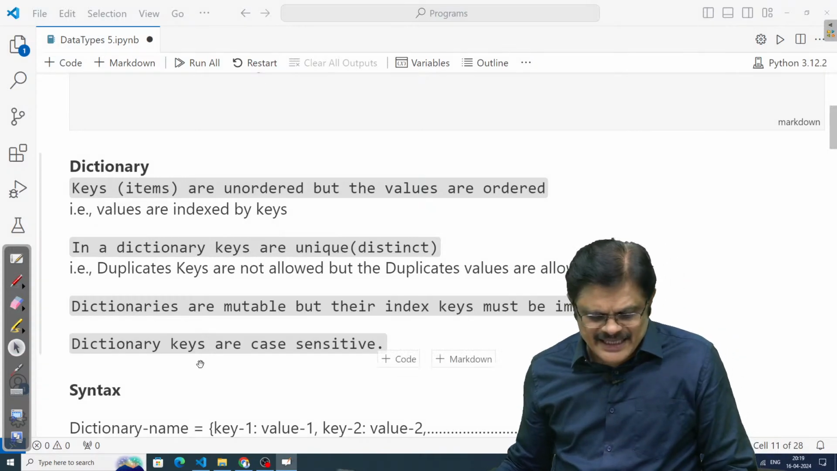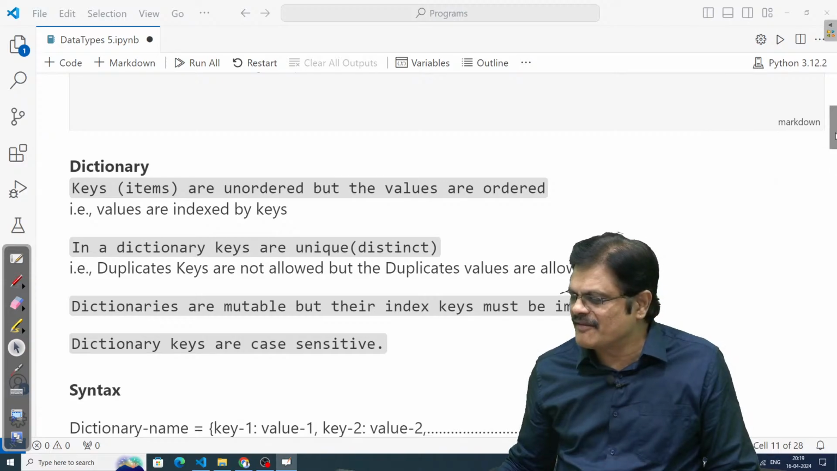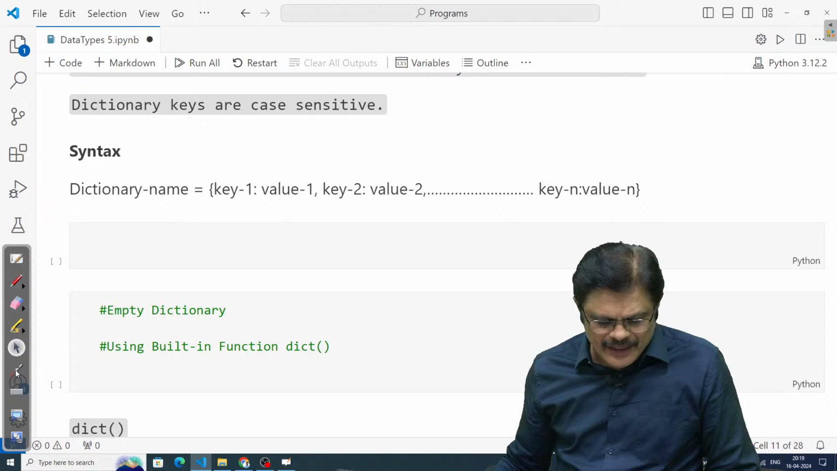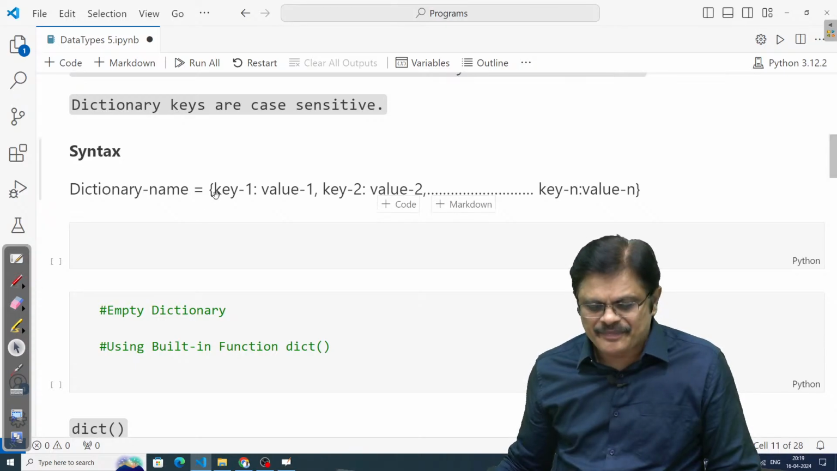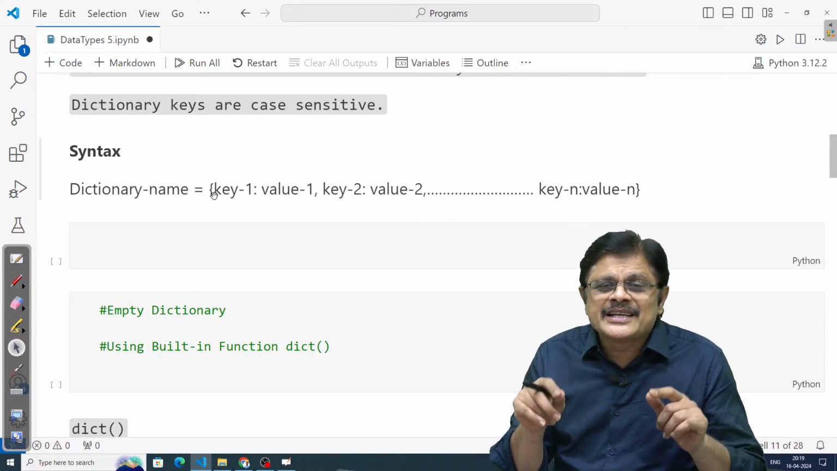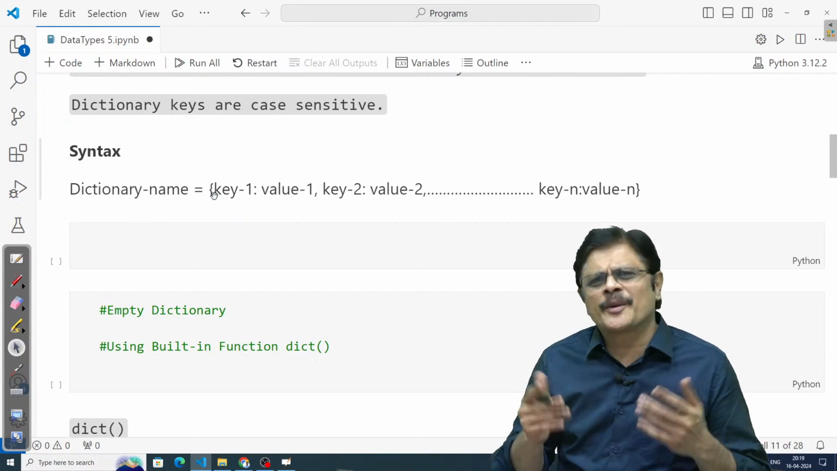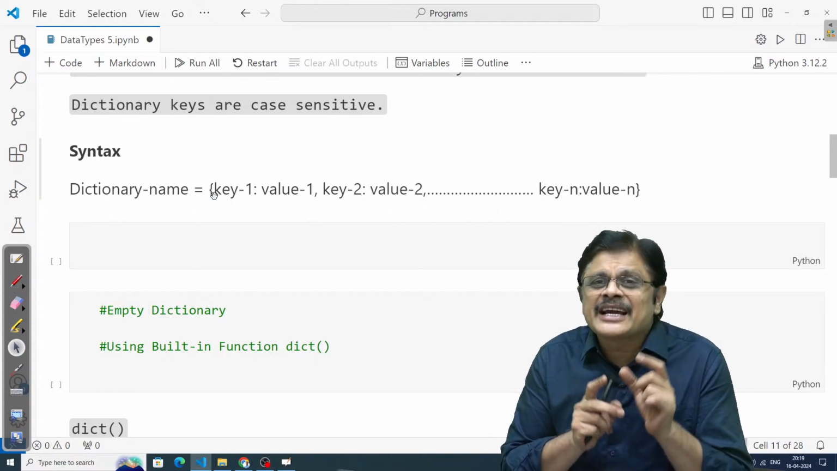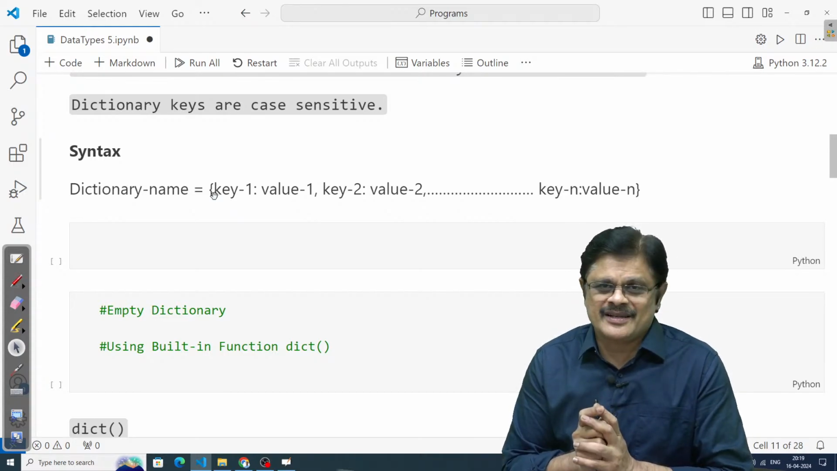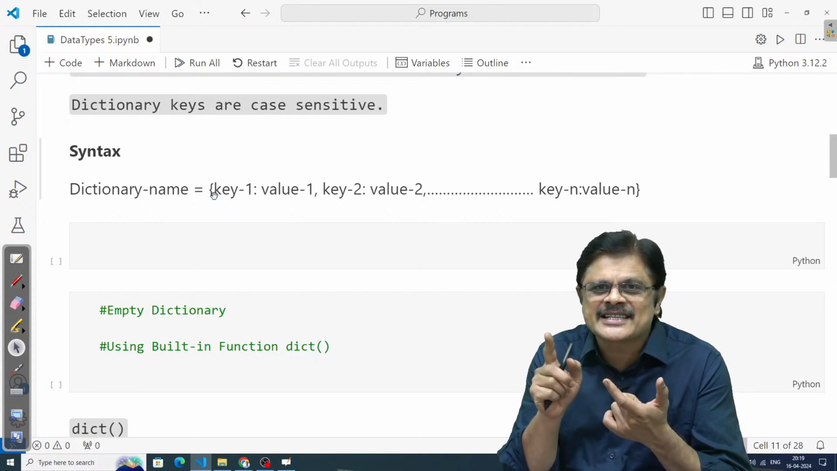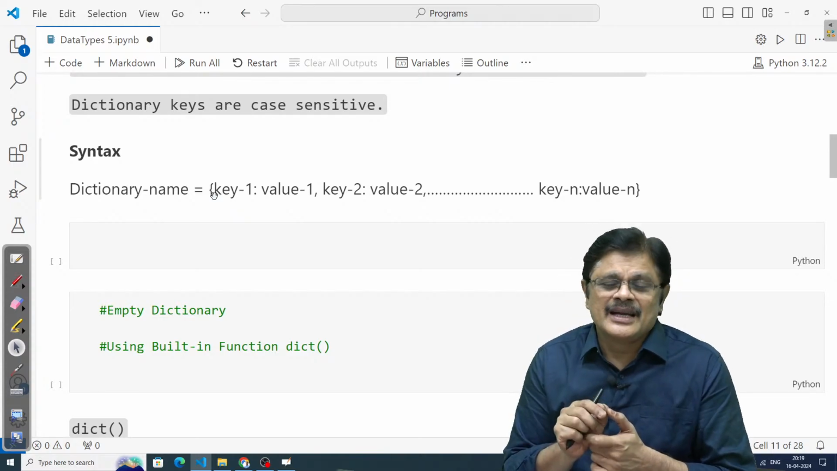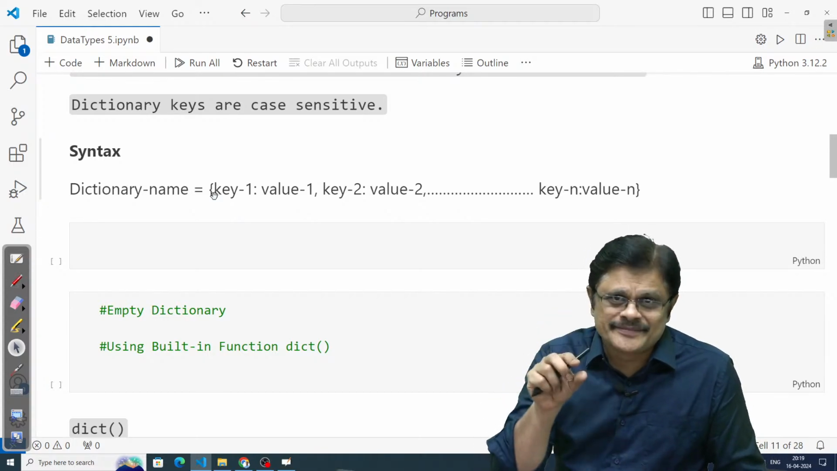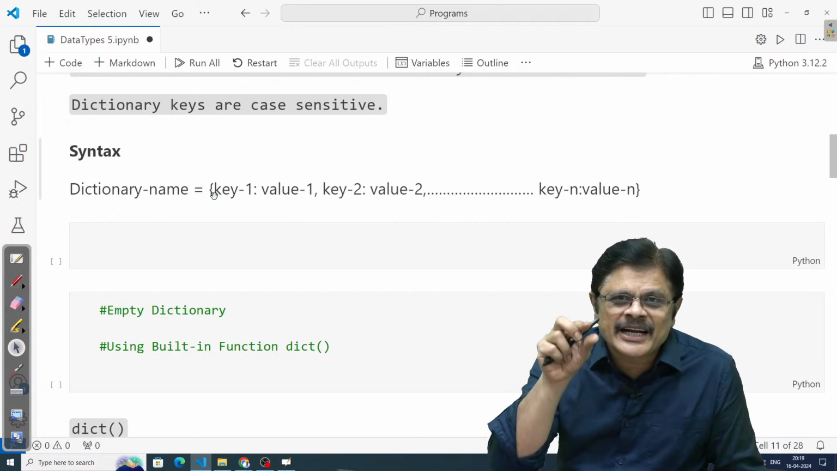Now let us see how we can create dictionaries, my dear friends. This is the syntax. You can write some dictionary name, and using curly braces you are going to create a dictionary. Within the curly braces, the items, in the sense of key value pairs, are separated by commas, and between the key and value you should write a colon. That is, key and value are separated by a colon.